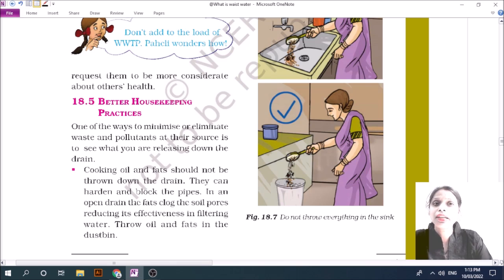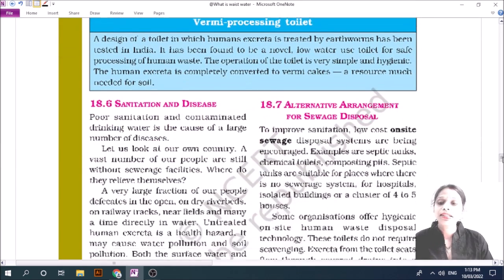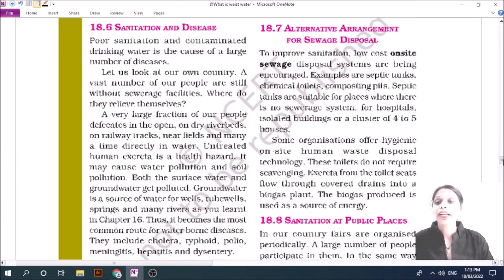And third, chemicals do not flow into a drain because the microbes that usually purify the water are killed. Such care we should always take as a senior citizen, as an active citizen.